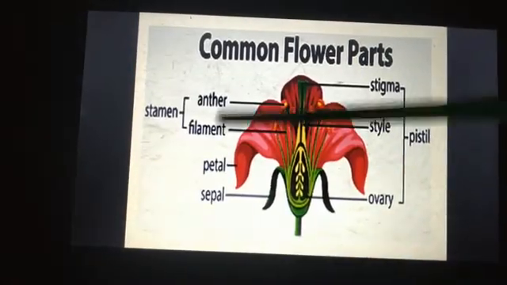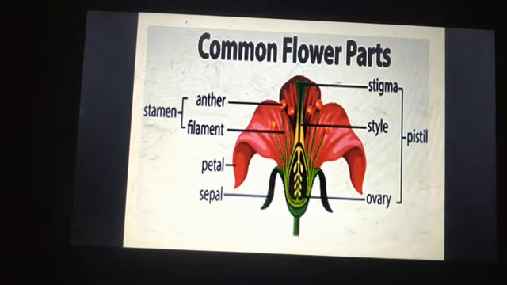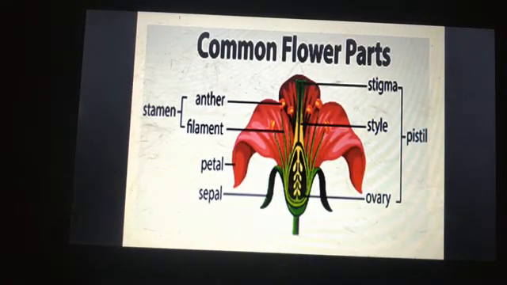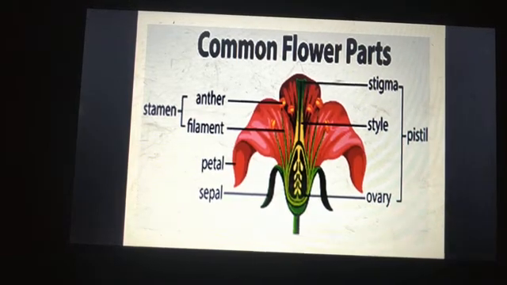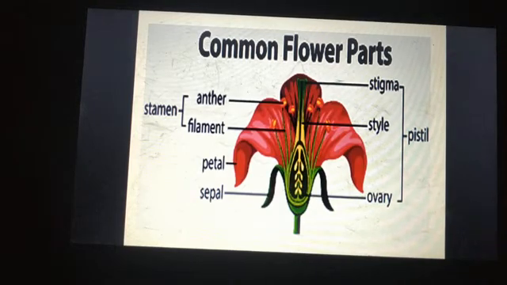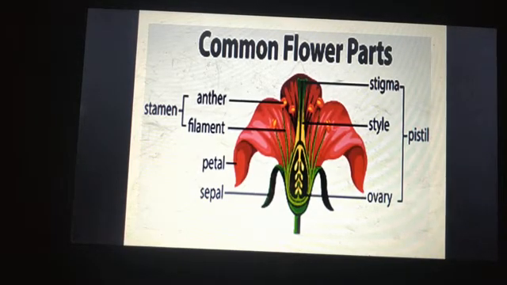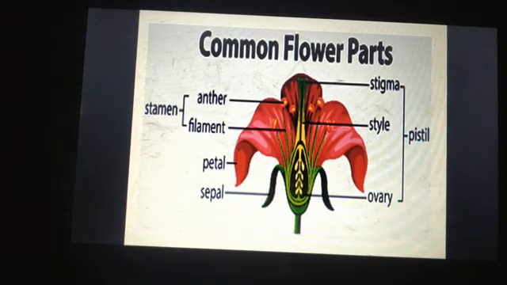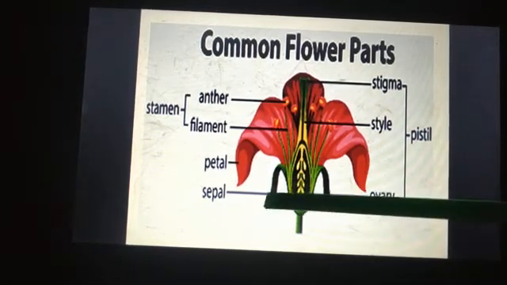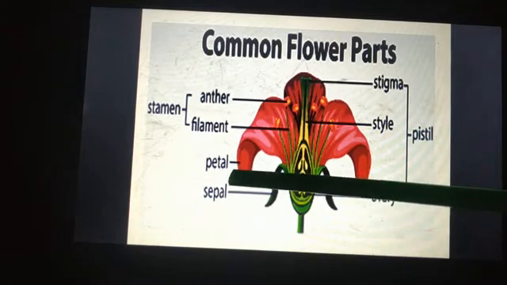First let us discuss the different parts of a flower. A complete flower has 4 main parts. I have taken here a hibiscus flower. You can see 4 main parts in a flower, and what are they? This part, can you see? This part is called sepal.